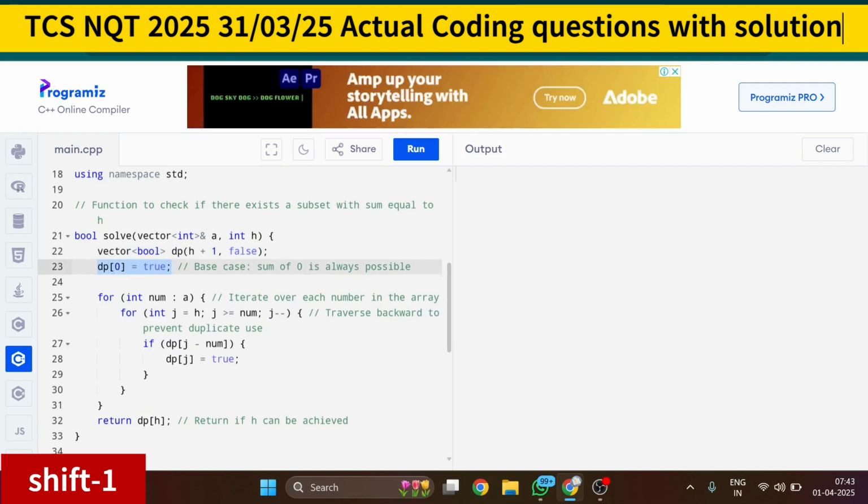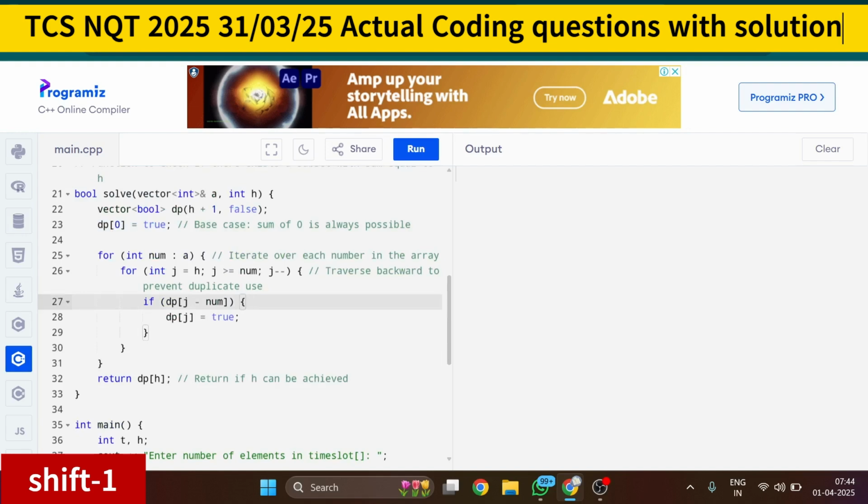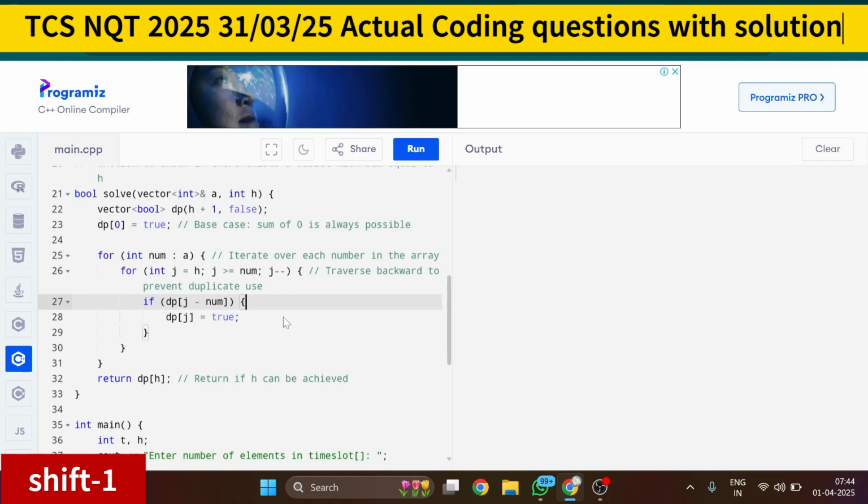If you are going to the base case, or if you are taking the sum as 0, then it means what? It is possible to make the subset, or it is possible to get the target by using the subset sum. So if you reach the base case, then you will return true. Otherwise you have to traverse the loop: for int num in a, means you have to iterate over the whole array, and for int j equal to h, j greater than or equal to num, j minus minus. You have to traverse backward to prevent duplicate use.